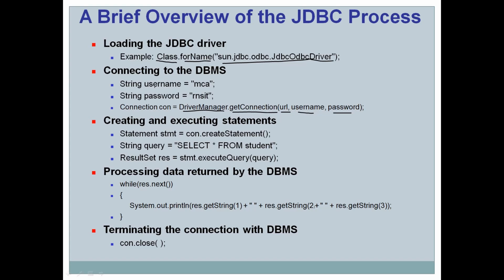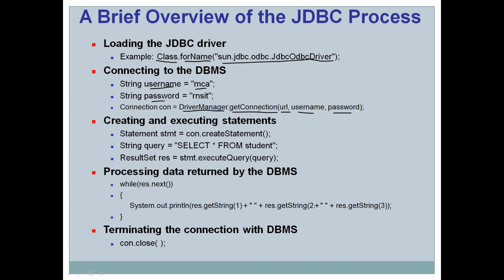Here we have created two variables, username and password, which contain the actual username and password that we are sending here. That is step number 2, connecting to the DBMS. The getConnection method sends a request to the DBMS about the connection, and if the DBMS accepts the request, the connection is established. After the connection is established, next is the statement.